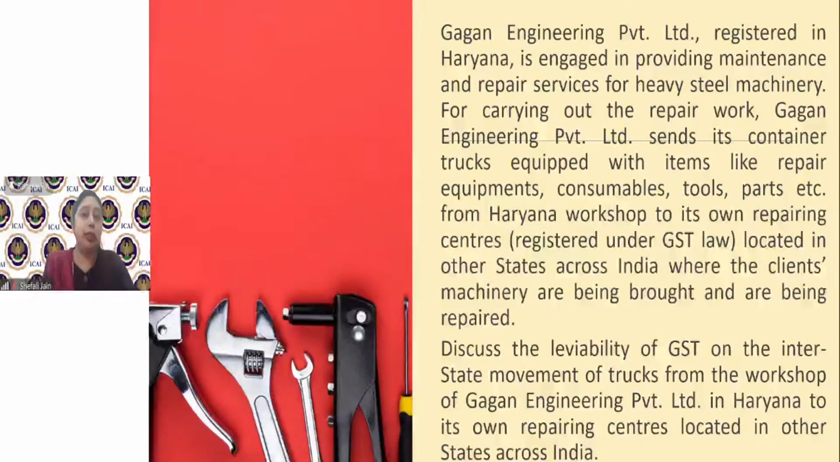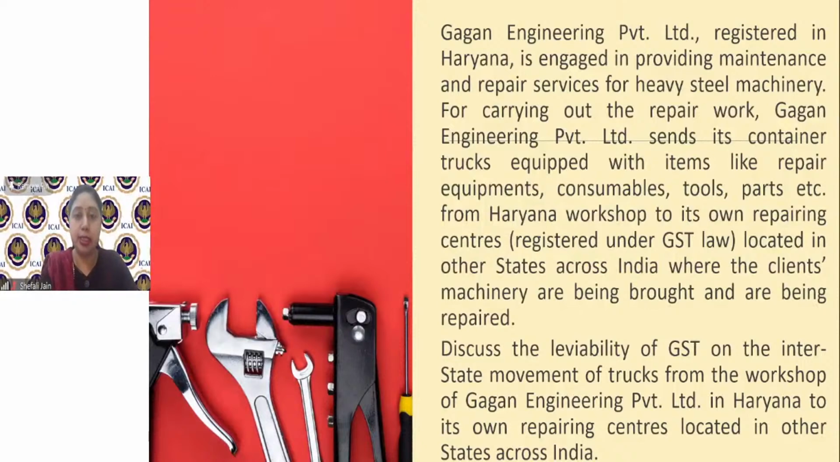Only condition is that these trucks should not be supplied. These trucks must not have been sold in the other state, which is not the situation in the given case. So here the interstate movement of trucks from the workshop of Gagan Engineering Private Limited in Haryana to its own repairing centers for carrying out the repair work will not be termed as supply.